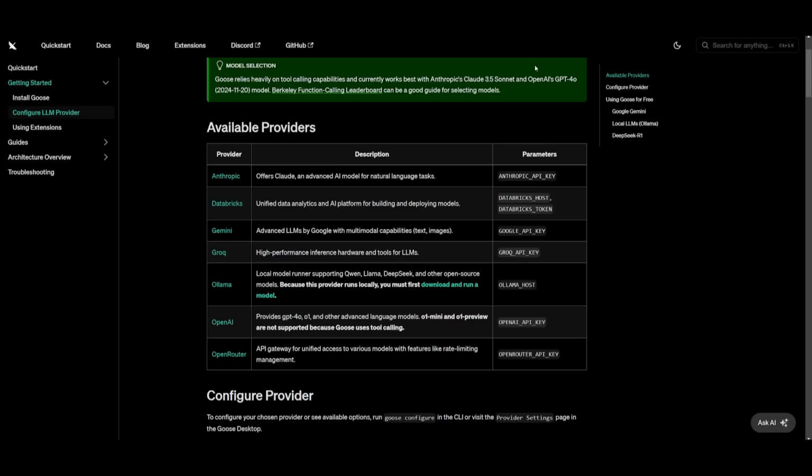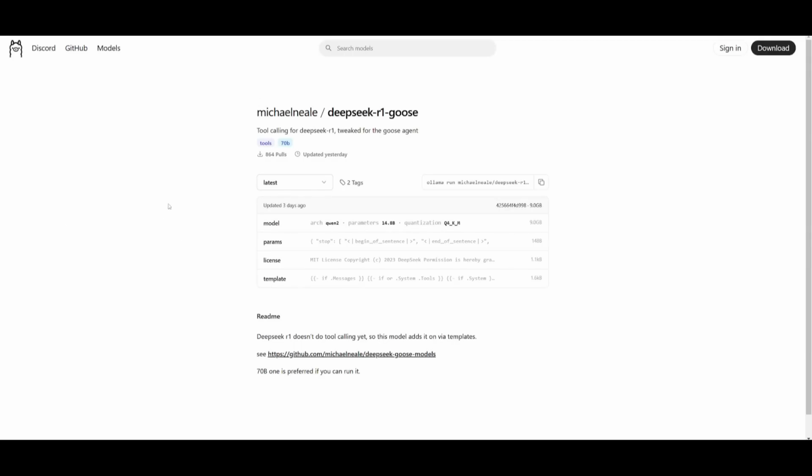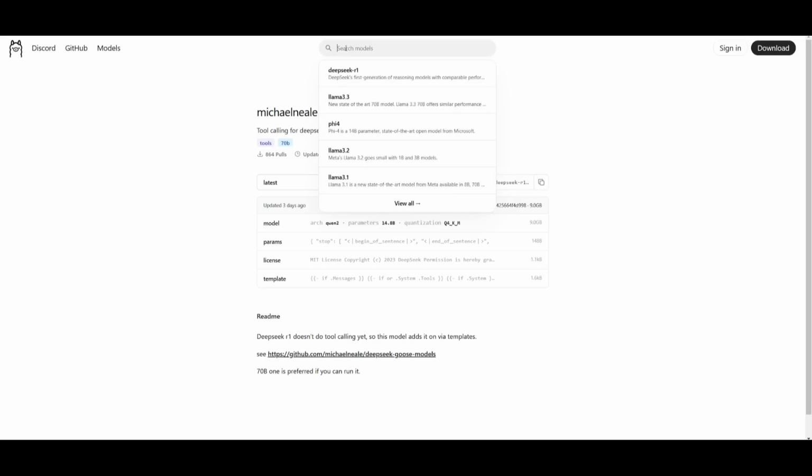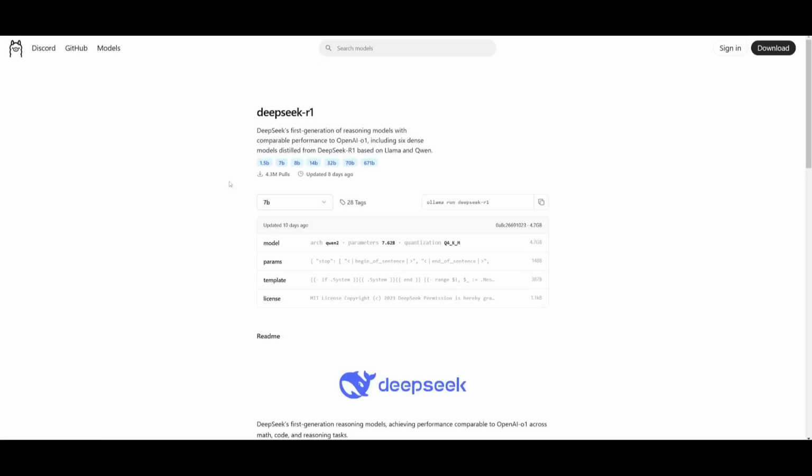Now, I definitely recommend that you use this Ollama model. It's a DeepSeek R1 Goose model that has been basically trained for this Goose AI agent. Now, this is the 70 billion parameter model. It's obviously not something that would be ideal for people who do not have the right compute to access something like this, but you can go ahead and use another DeepSeek R1 model that's distilled to a lower, I would say, resource package. So you can use something like 14B all the way to 7B, and you're still going to get good results with this model.